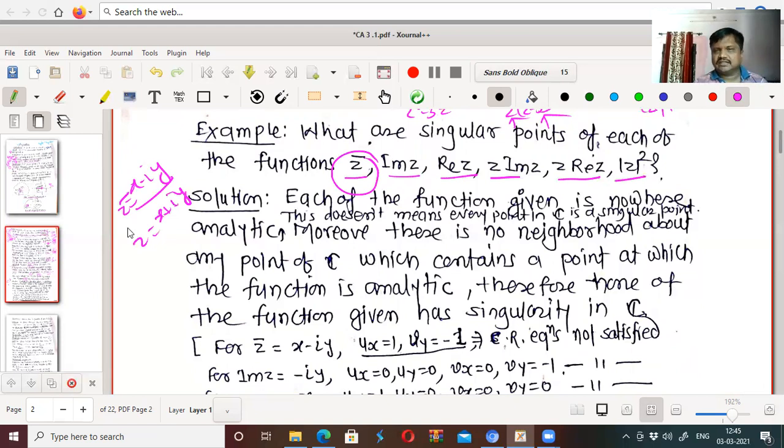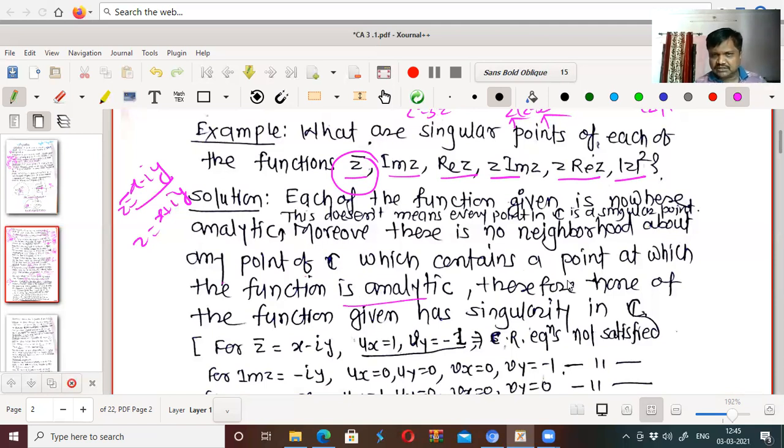As it is nowhere analytic, this doesn't mean every point is a singular point. Moreover, there is no neighborhood about any point of C which contains a point at which the function is analytic. There is no point at which the function is analytic, isn't it?